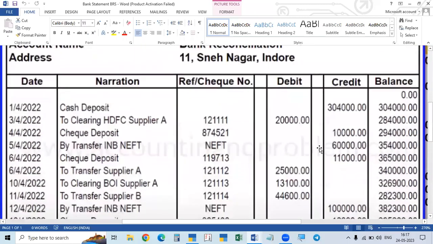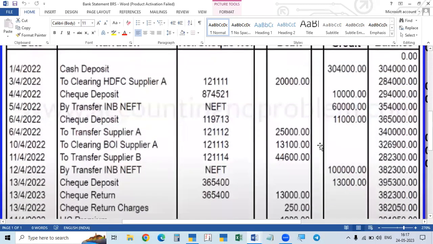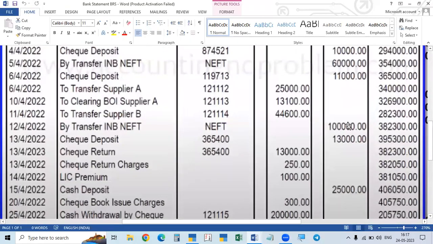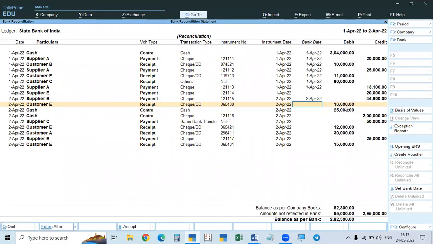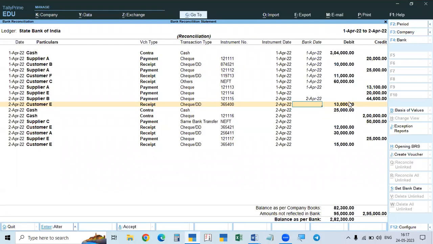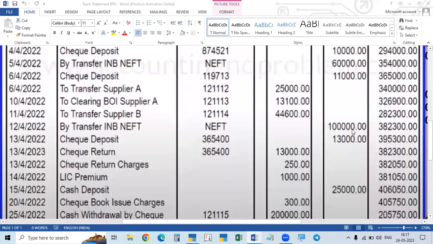So later we see it is not reflected, and we will leave it. Which is not reflected, we will not write. Then again 1 lakh. After this, 1 lakh transferred. I mean we received from a customer by NEFT 1 lakh. That is a deposit, so here we have to see on the debit side. 1 lakh is not available here. So 1 lakh we received.